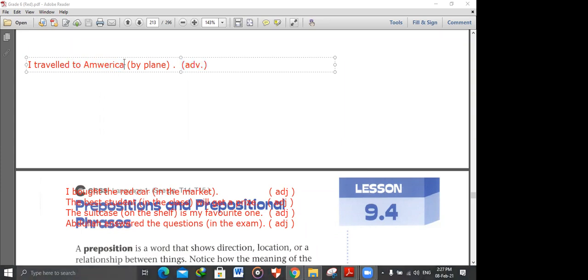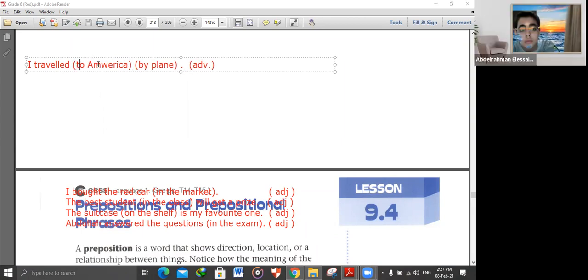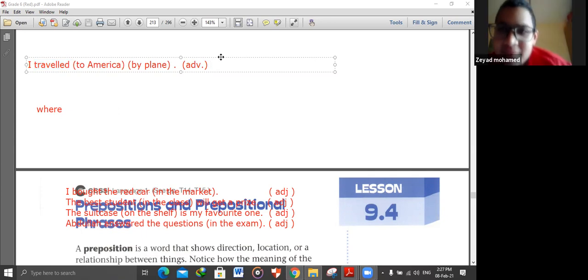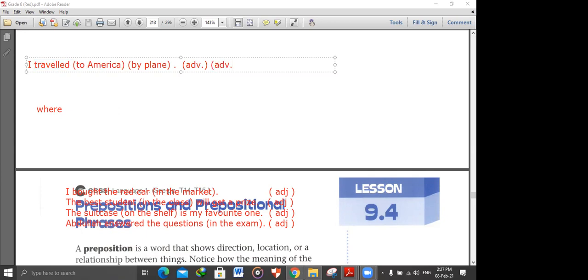Okay, and also to America. This is another prepositional phrase. So where did you travel? It answers the question where. So where this person traveled, to America. So also it functions as an adverb. Again, if you have any prepositional phrase that describes or modifies a verb, it's used as an adverb.